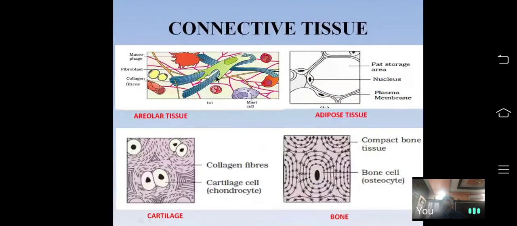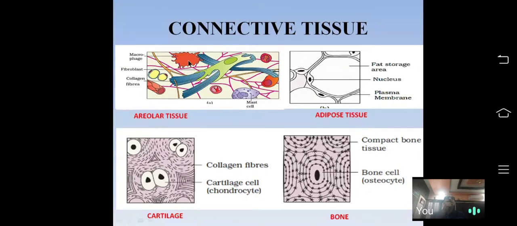This is an areolar connective tissue. Areolar connective tissue is found just beneath the skin. It connects skin to the muscles. This connective tissue is made up of three components: cells, matrix, and fibers. What are the three components of the areolar connective tissue? Cells, matrix, and fiber.